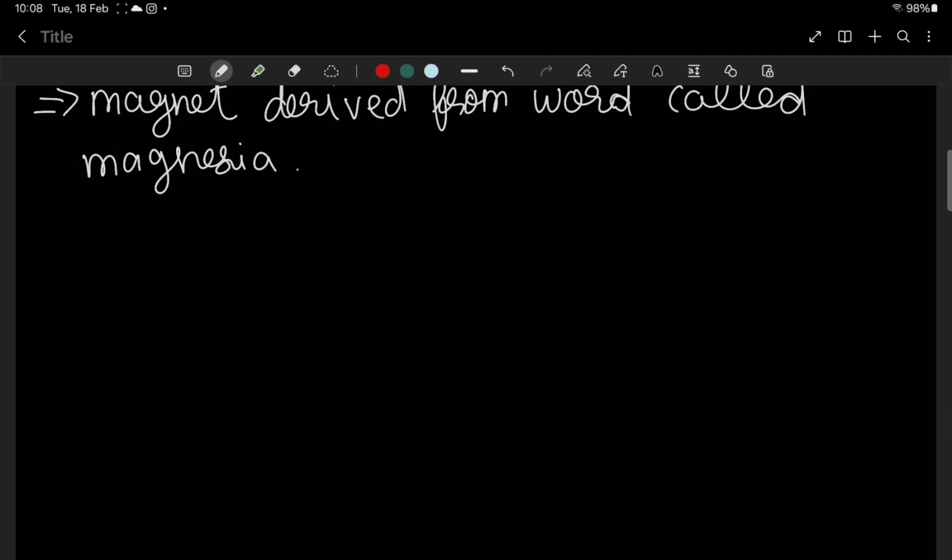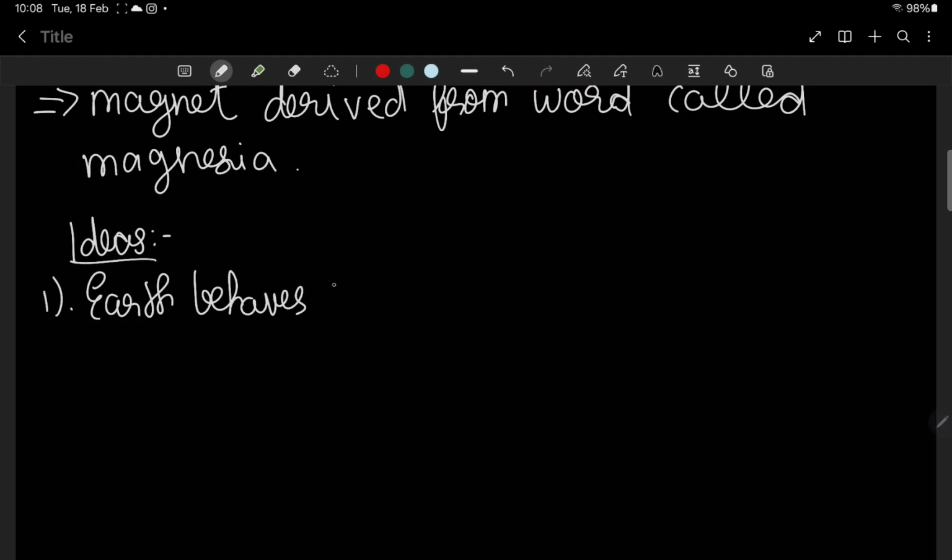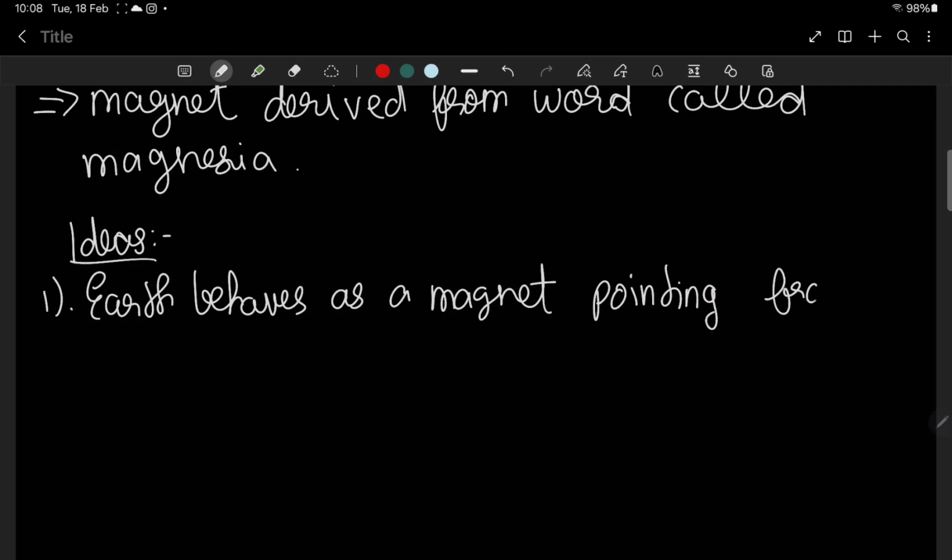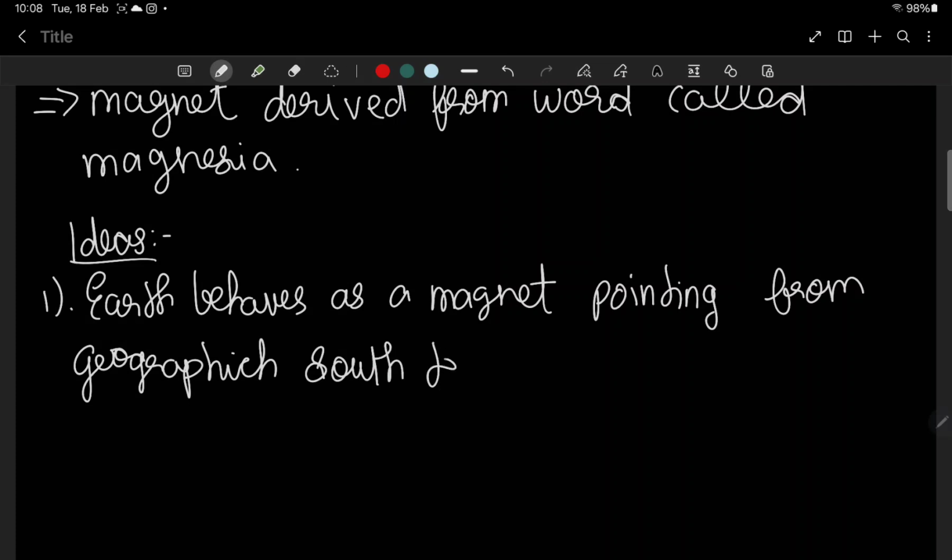Now let us look at some ideas in this chapter. Ideas means some concepts that this chapter mainly deals with. One is that Earth behaves as a magnet, not a magnetic field. Earth behaves as a magnet, pointing from geographic south to north.